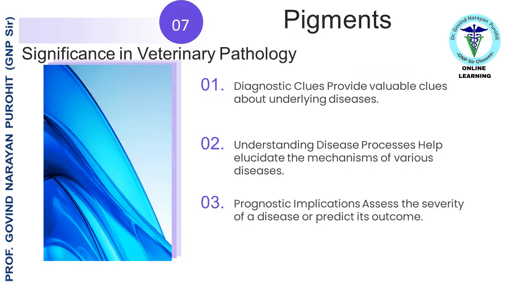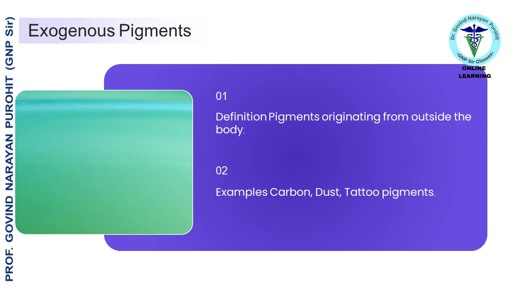Let's try to understand pigments and their significance in veterinary pathology. Pigments are colored substances that can be either endogenous, produced within the body, or exogenous, originating from outside the body. Pigments provide valuable clues about underlying diseases and are useful in disease diagnosis. They can help in understanding the disease processes and can be useful in evaluating the severity of a disease. Pigments can be exogenous or endogenous.